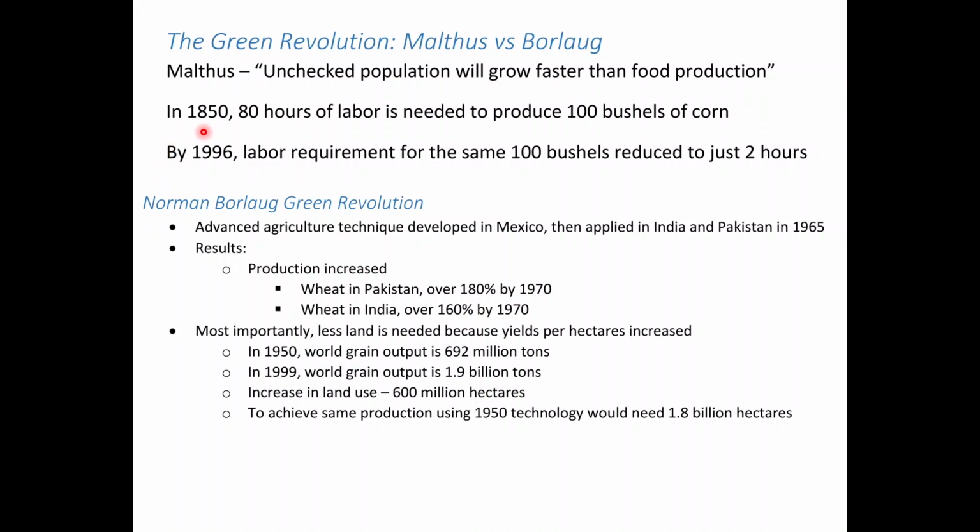So, for example, in the 1850s, 80 hours of labor is needed to produce 100 bushels of corn. By 1996, the same 100 bushels reduced to just 2 hours. That gives you an idea of the increase in productivity, 80 hours versus 2 hours.